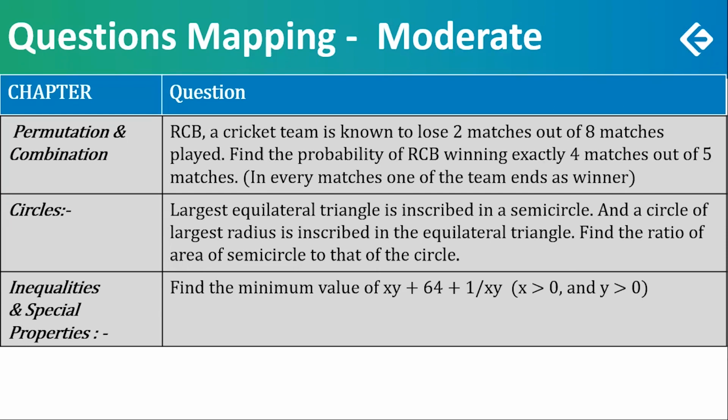A question on maxima, minima, inequalities and spatial properties. Find the minimum value of xy plus 64 plus 1 upon xy, where x and y are positive. The only problem here was they've separated out xy and 1 upon xy and put a number 64 in between to distract us. Xy can be taken as z, a positive value. So it is actually z plus 1 upon z plus 64. And everybody would know the answer now.